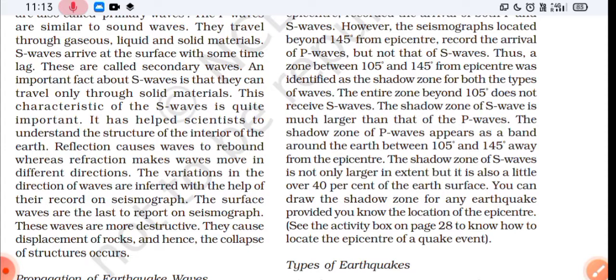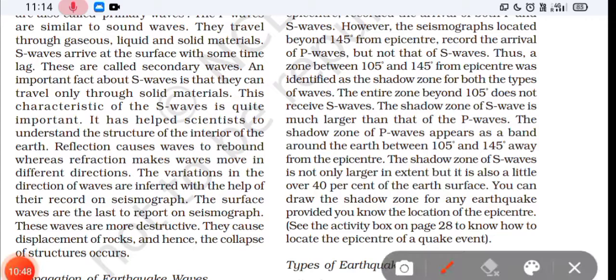Now mid-oceanic ridge. What is a mid-oceanic ridge? When plates move away from each other under the water of the ocean and magma rises up, it forms a long hill-like landform known as mid-oceanic ridge. The mid-oceanic ridge of the Atlantic Ocean is the best example. Like in the Alps, mountains are there. This is also the result of mid-oceanic ridge. I'll tell how mid-oceanic ridges are formed.